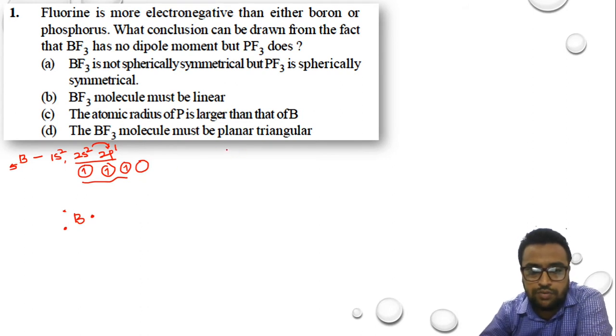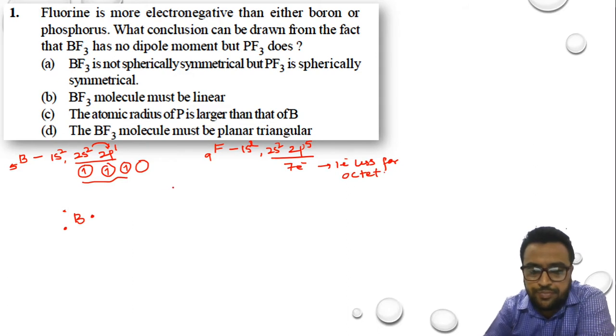And when we talk about fluorine, everybody knows that the atomic number of fluorine is 9. Electronic configuration is 1s2, 2s2, then 2p5. In the outermost orbital of fluorine, we have 7 electrons, and 1 electron is less for octet. So fluorine is in need of 1 electron. So when fluorine comes here with 7 electrons, this is 1 electron of fluorine.